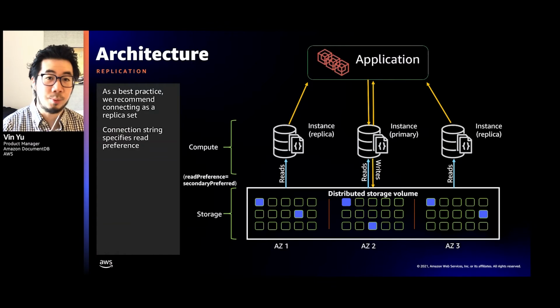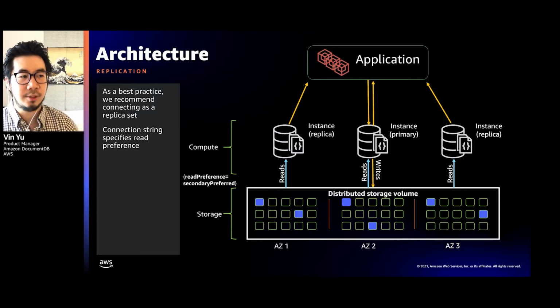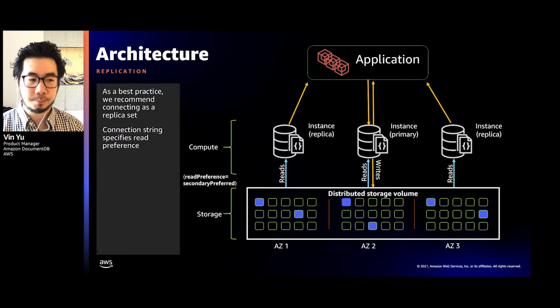In fact, this is actually what we did in our previous demo, where at some point you noticed that our operations per second started to increase. And this is because the application was able to discover the multiple replica instances that could be used for those reads. So notice that I went from about 8 to 9,000 to 15 to 16,000. And one thing I like to also call out here is that reads are eventually consistent.